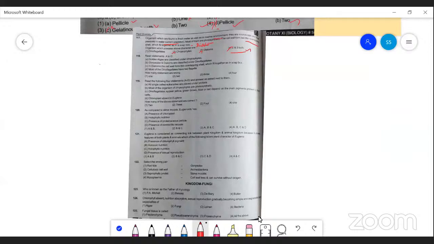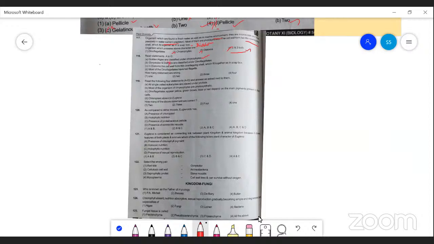The next question. Read the statements A to D. A: golden algae are classified under chrysophytes. It's correct. Golden brown algae are classified under the chrysophytes. It's also called diatomaceous, for example diatoms and desmids. Second option, Gonyaulax and diatoms are classified under dinoflagellates. No. Gonyaulax is classified under dinoflagellates.